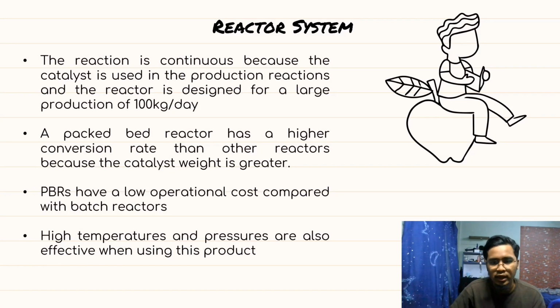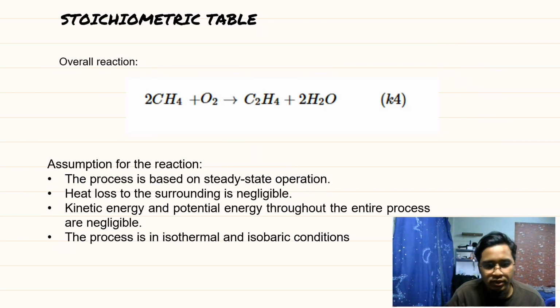Okay, for the next, I will explain the reactor system. The reaction is continuous because the catalyst is used in the production reaction, and the reactor is designed for a large production of 100 kg per day. A packed bed reactor, PBR, has a higher conversion rate than other reactors because the catalytic weight is greater. PBR has a low operational cost compared with other reactors, and high temperature and pressure are also effective using this reactor. Okay, for the stoichiometric table, the overall reaction is 2CH4 plus O2 producing C2H4 and H2O.